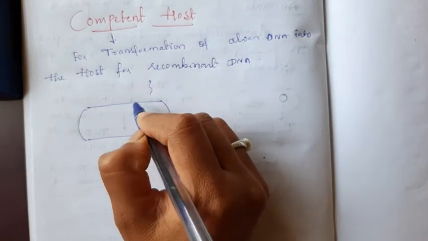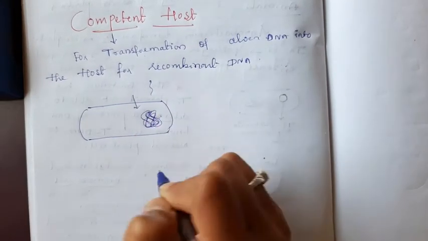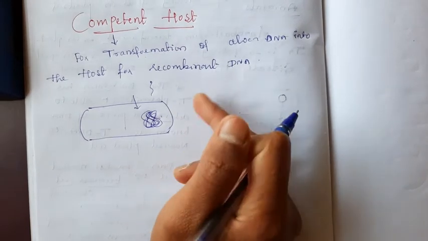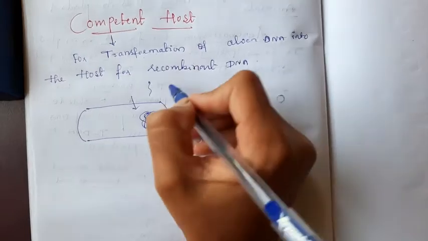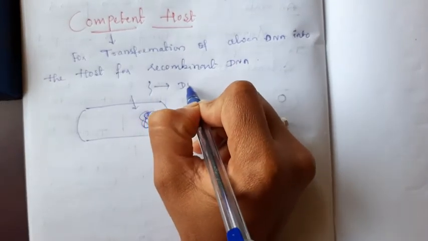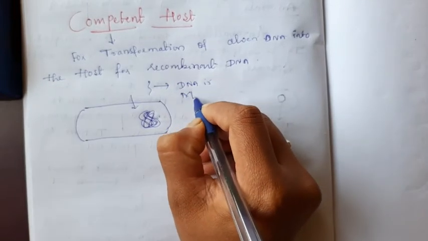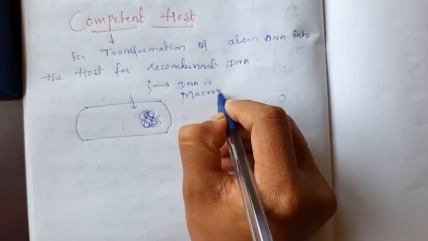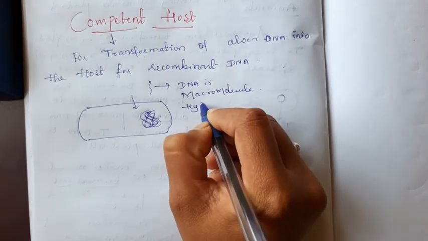We have to insert some DNA inside the bacterial cell or any other cell, animal cell, plant cell, anything. DNA is a macromolecule, and it is also hydrophilic.